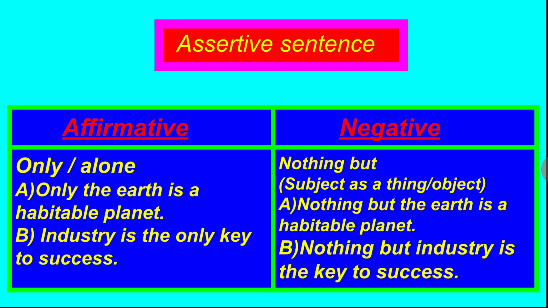Industry is the only key to success. This is in affirmative form. If we want to make it negative, then the sentence should be nothing but industry is the key to success. In this sentence also, the subject industry is an object, and that's why instead of only we have used there nothing but. So the sentence is nothing but industry is the key to success.